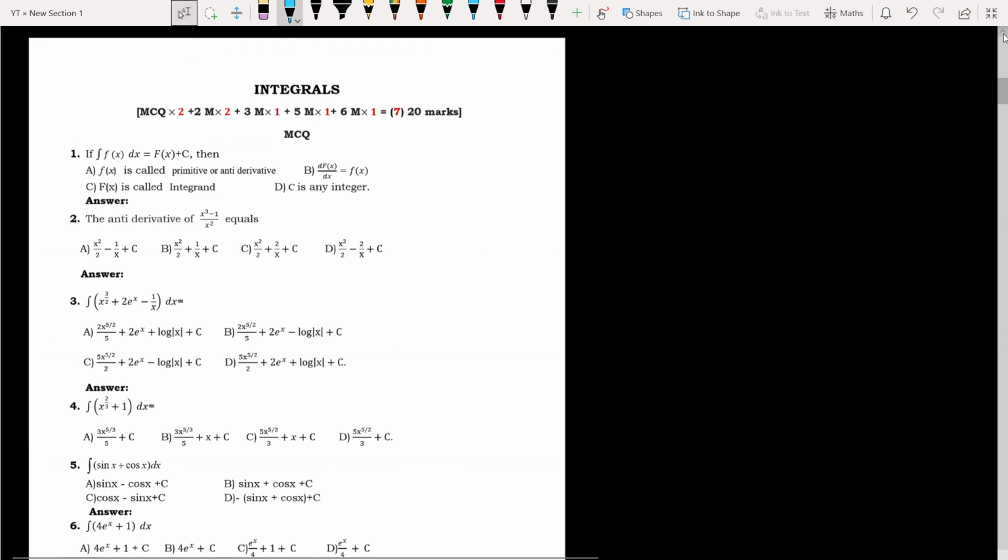So you can observe here, multiple choice questions 2 they are going to ask, and 2 marks questions 2. Okay, 3 marks questions 1, 5 marks questions also 1, 6 marks 1. Today our task is only this multiple choice questions. Okay, right? So let us discuss this multiple choice question, and the same worksheet I will share in the description also. Okay, so let us see then.